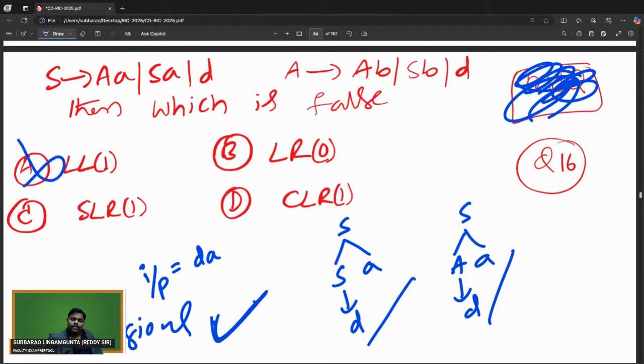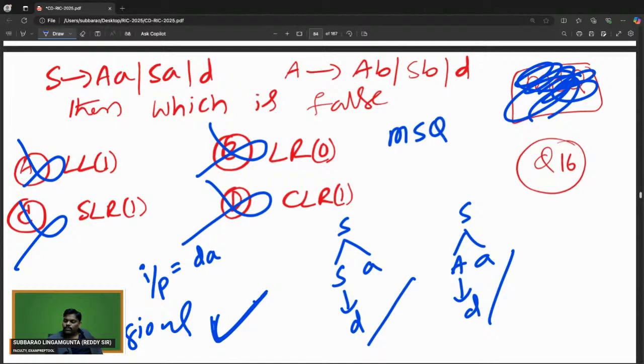Then it cannot be LL1. It is not LR0, not SLR1, not CLR1. Which one of the following is false? All are false. That is the reason I said it is an MSQ. I may have written MCQ. Sorry for that. Answer is MSQ. It looked like a very difficult problem, but there is a small twist: there is ambiguity. So the answer is A, B, C, D are false.